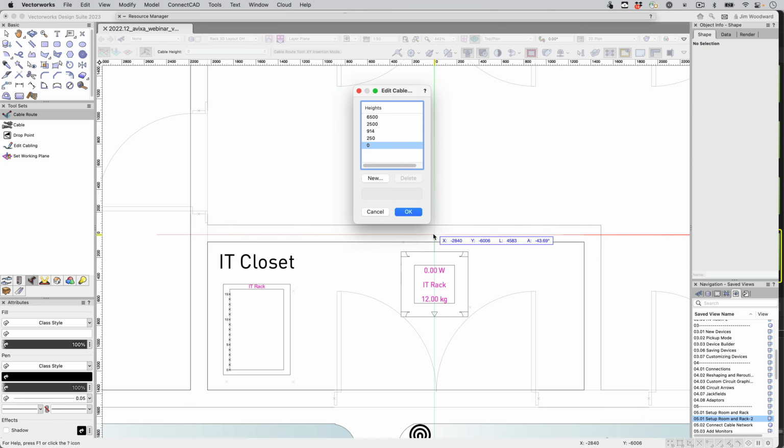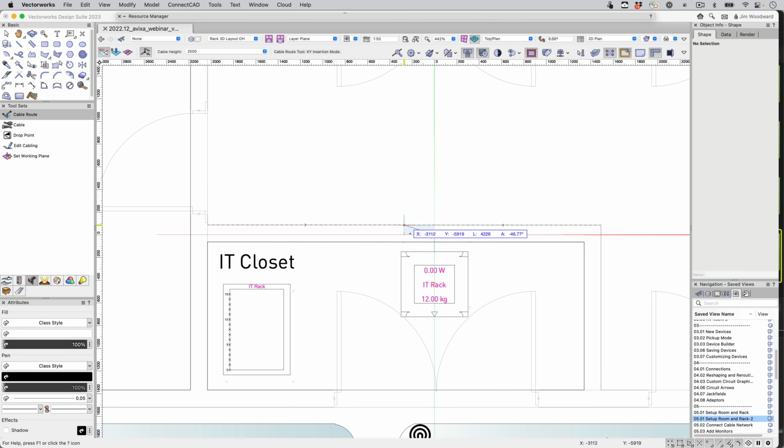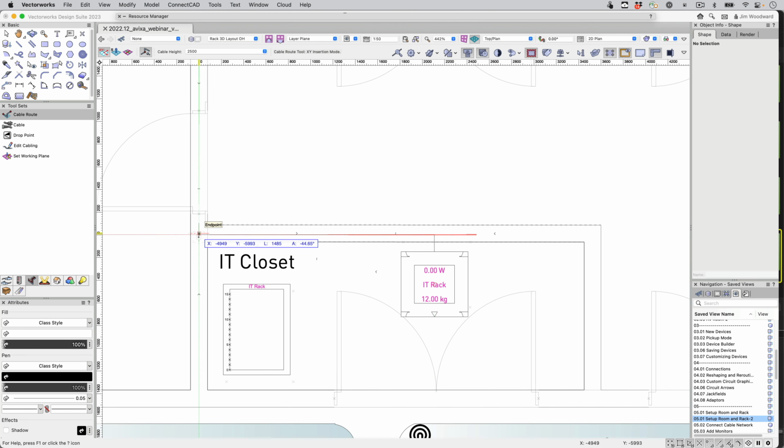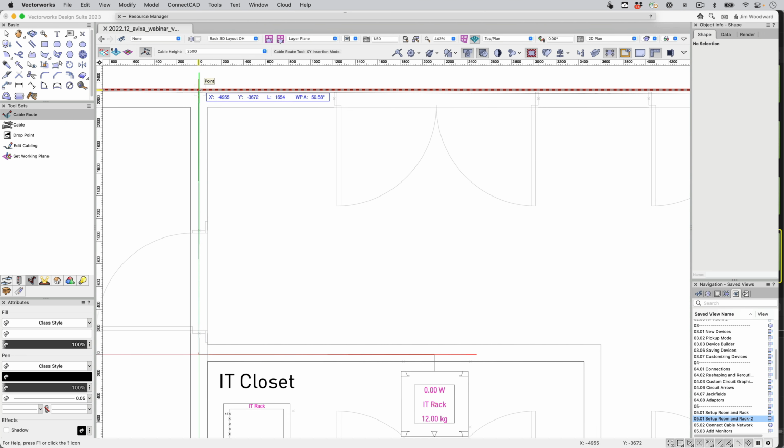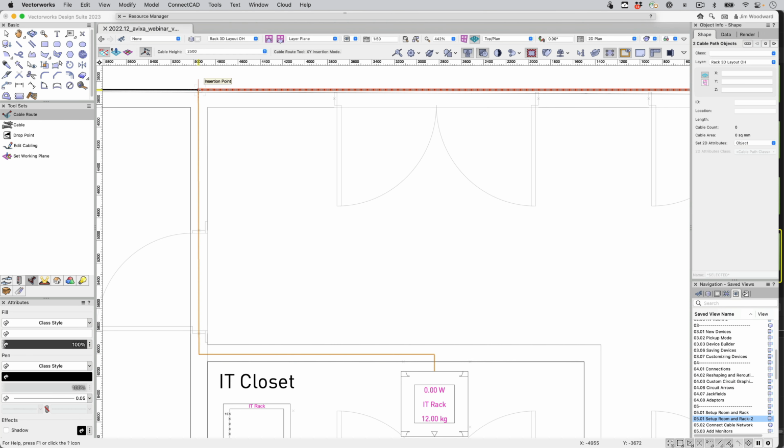And we'll jump up from the 0 level just over the door height, and then we'll draw this across the wall, through the wall, make a turn, and then stay at the same height and connect to the rest of the cable network.